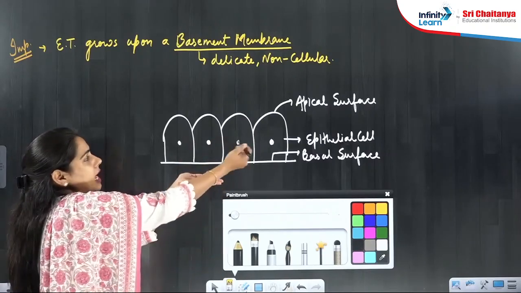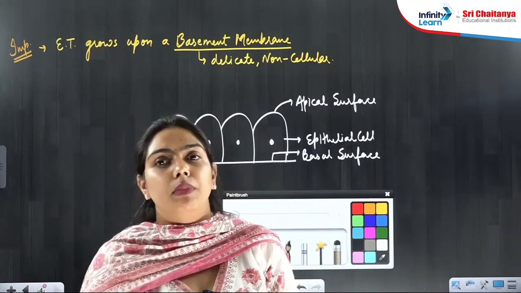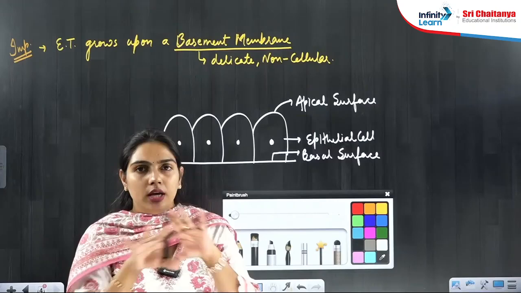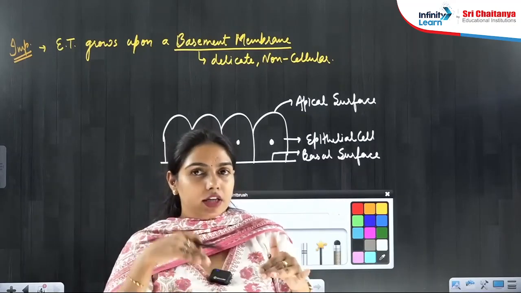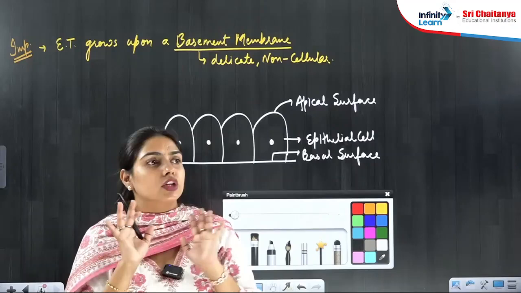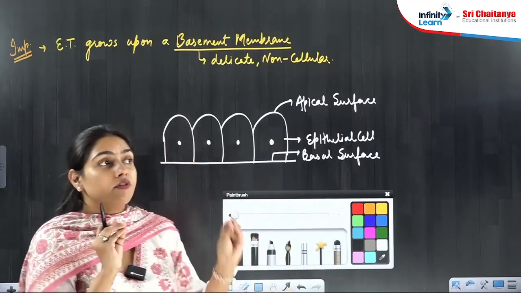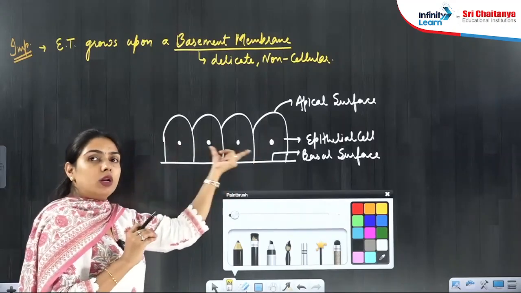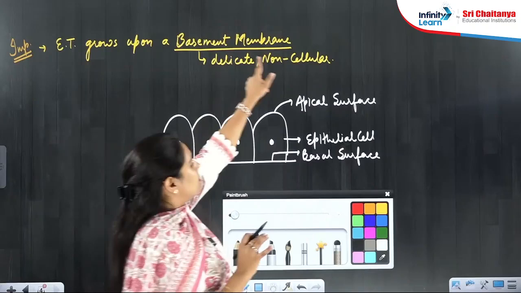Above the basement membrane, epithelial tissue is there. See, everywhere you will see in buildings, below the ground floor you will see the basement. Yes or no? Mainly it is meant for the parking, or it is meant for the storage. So you know what is the meaning of a basement. So below this epithelial tissue, there will be a basement membrane.